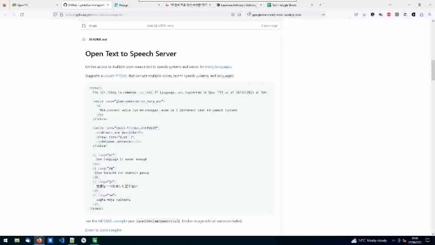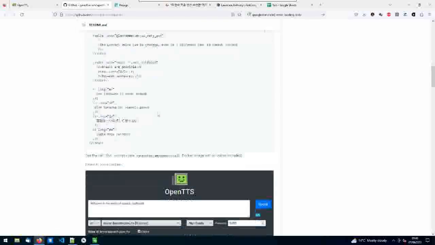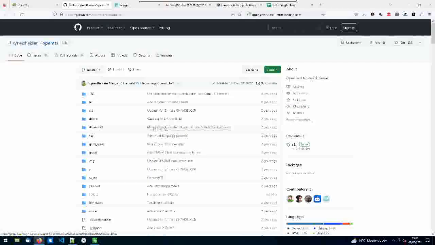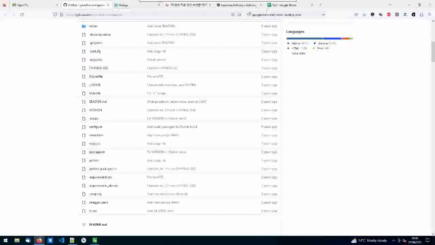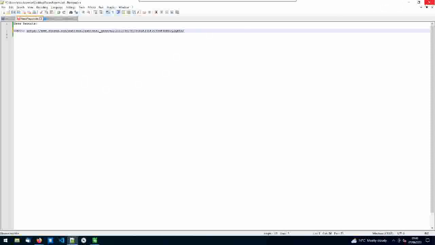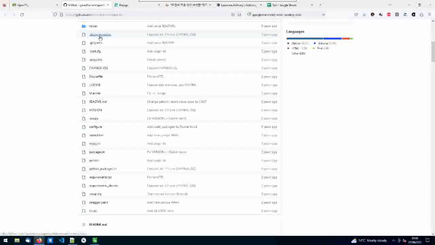But if you need to know the SSML tags, there is a list here, and there's an example in the OpenTTS. I do have a video on how to install OpenTTS. If you're going to use it, I definitely recommend watching that and looking at the tags. If you're going to edit the text, it's useful to know how to do regular expression replacement in the text files. But basically, this is how I've generated this.